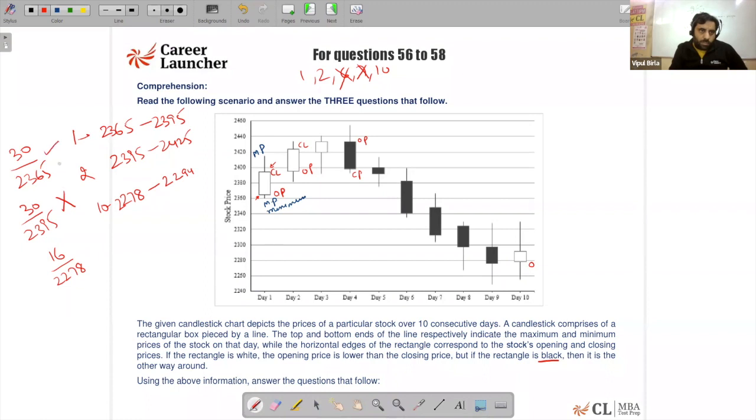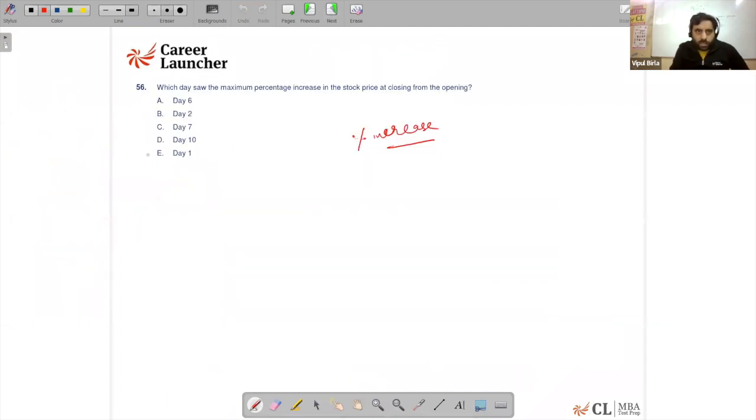If you look at the first and the 10th one, 1% of 2365 is 23.65, and the increase is more than that, so this is more than 1%. While 1% of the 10th is 22 point something, and the increase is less than 1%. So obviously, I can say the maximum is going to be on day 1. We can use visualizing also.